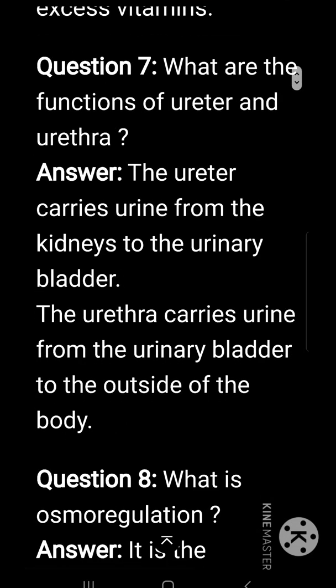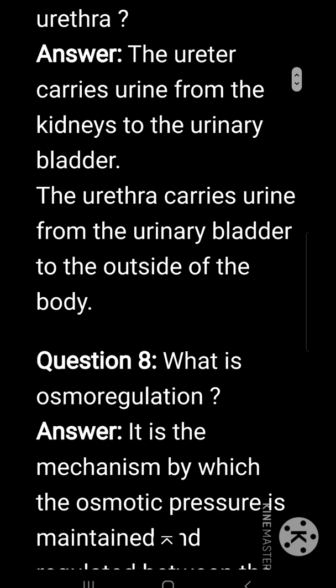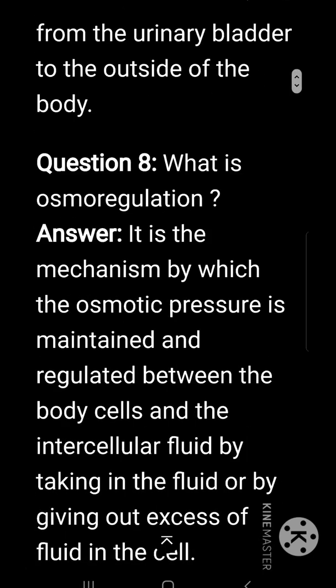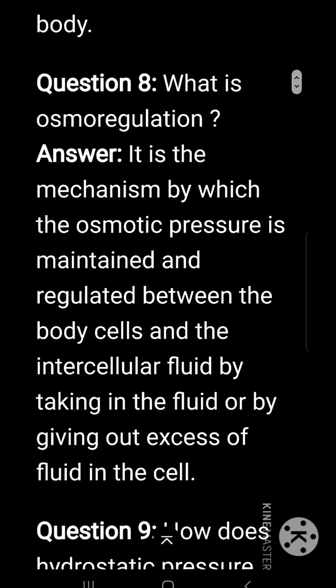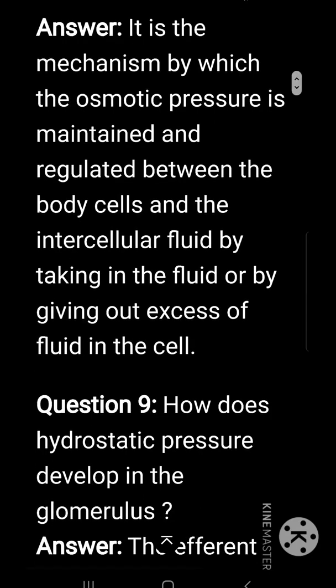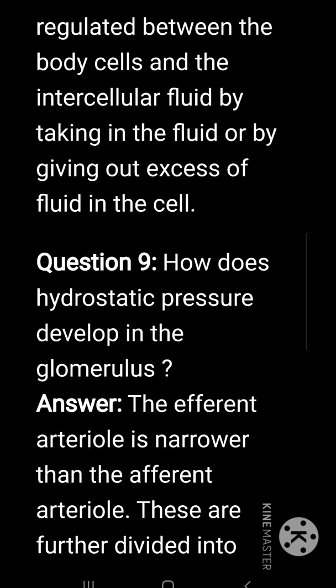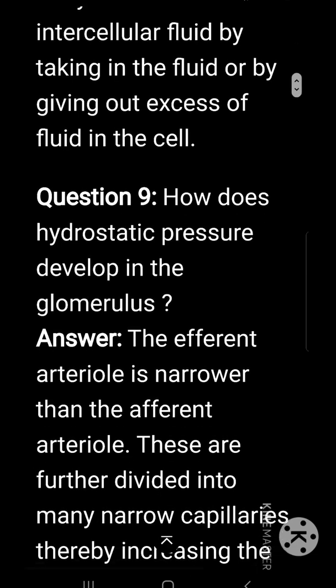What are the functions of ureter and urethra? The ureter carries urine from the kidneys to the urinary bladder. The urethra carries urine from the urinary bladder to the outside of the body. What is osmoregulation? It is the mechanism by which osmotic pressure is maintained and regulated between the body cells and the intercellular fluid by taking in the fluid or by giving out excess of fluid in the cell.